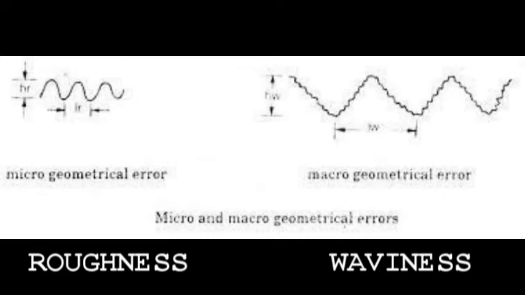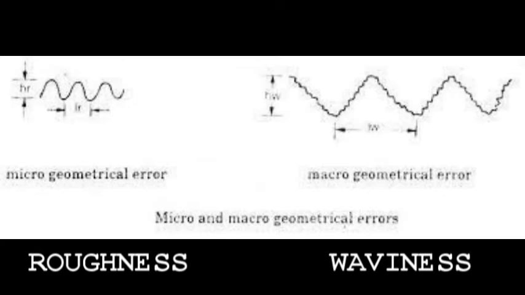And the next category is the secondary texture or waviness. So the first one is the primary texture, roughness, and the second one is the secondary texture, waviness. The surface irregularities of considerable wavelength of a periodic character are called secondary texture or waviness.